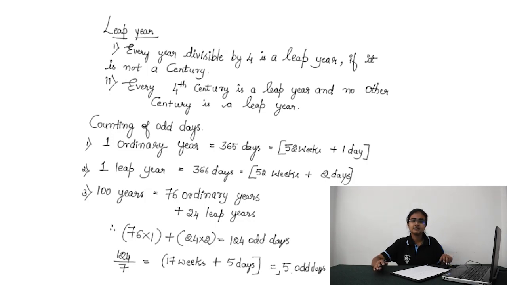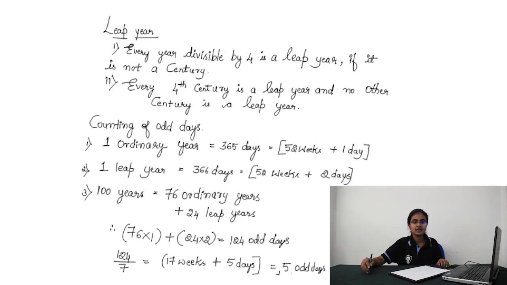To identify a leap year, we have two conditions. Every year which is divisible by 4 is a leap year if it is not a century, and every fourth century is a leap year and no other century is a leap year. For example, 400, 800, 1200, 1600 etc. are leap years. And 1948, for example, is divisible by 4 but it is not a century, hence it is a leap year. Ordinary years will have 365 days.